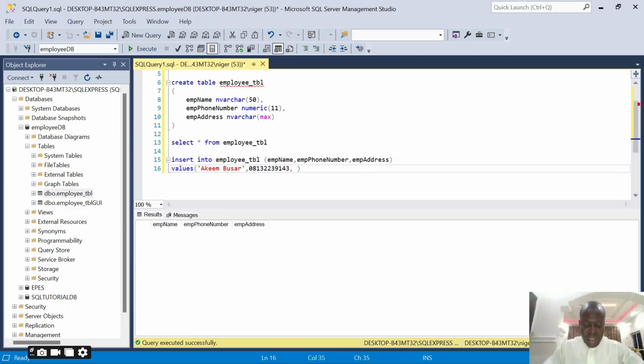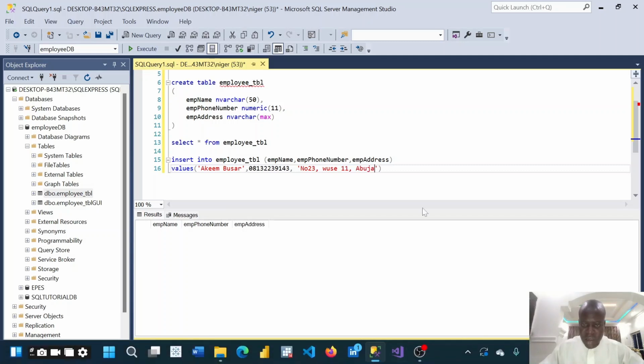Then I will add the address for this staff, surrounded with single quotes. This staff lives in number 23, Usechu, in Abuja. So that's the staff address.